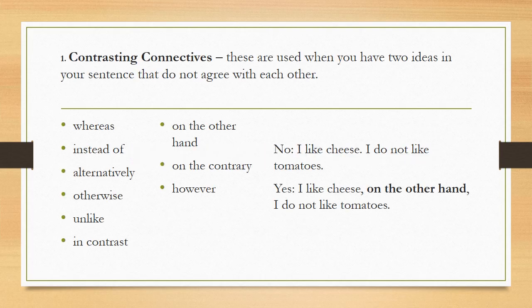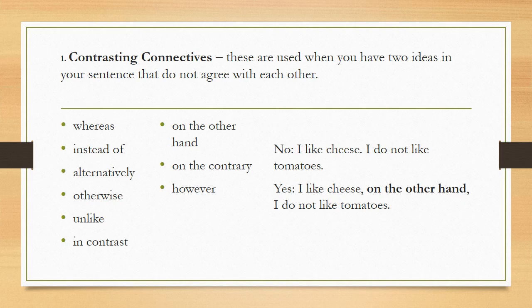There are 8 types. The first is contrasting connectives. These are used when you have two ideas in your sentence that do not agree with each other. So when you have two ideas in your sentence that do not agree with each other, you can use these contrasting connectives. The example connectives are whereas, instead of, alternatively, otherwise, unlike, in contrast, on the other hand, on the contrary, and however.